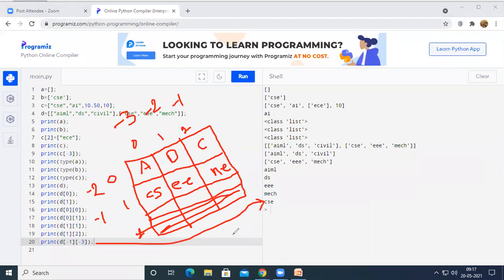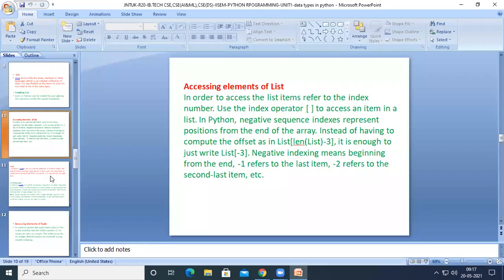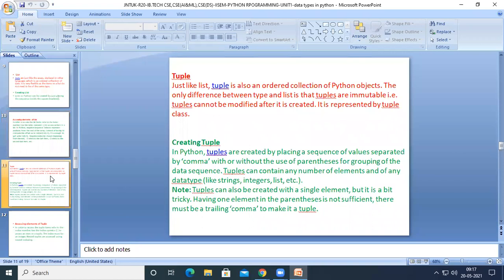So similar to the strings, similar to the single dimension list, multi-dimension lists are also having the negative indices. So we can access them either with positive index or with negative index, depending upon our need, right? So this is all about the list data type, right?